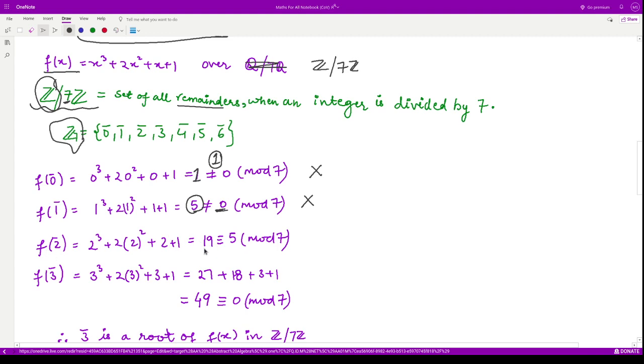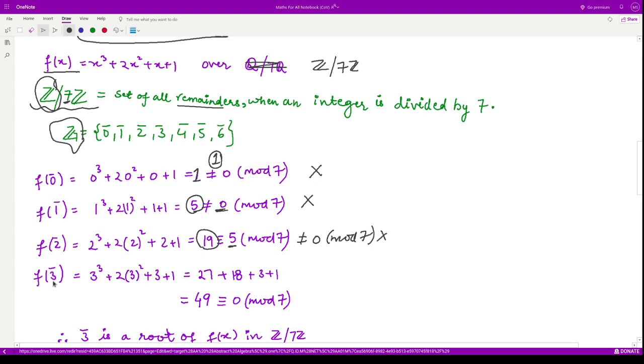For 2, it comes out to be 19. Now when you divide 19 by 7, you'll get 5 as the remainder, because we know 7 into 2 is 14, so basically 19 minus 14 is 5. So this is also not equal to 0 mod 7. So this is also not a root, right?